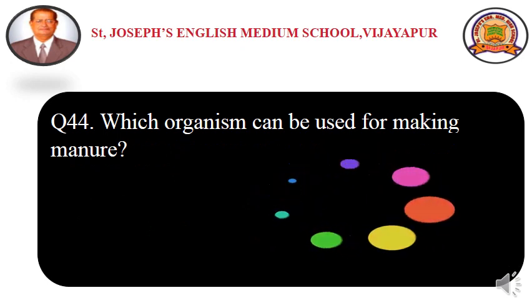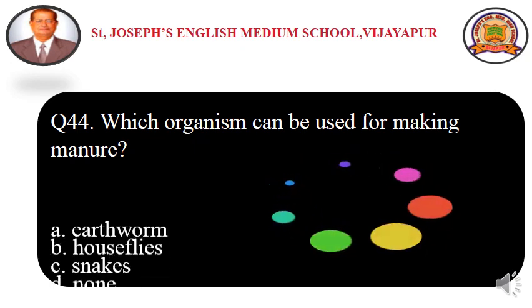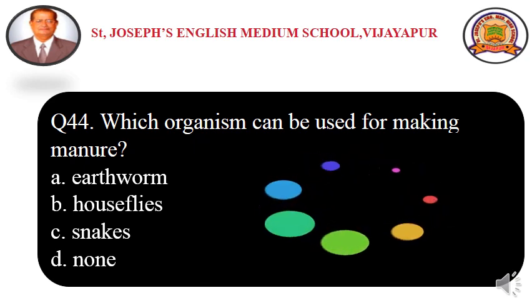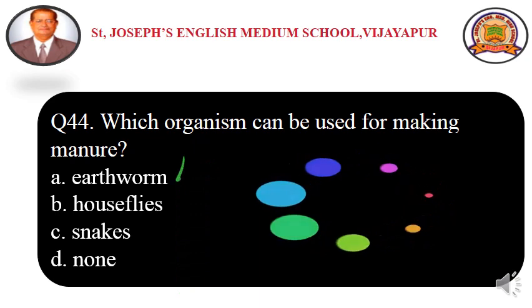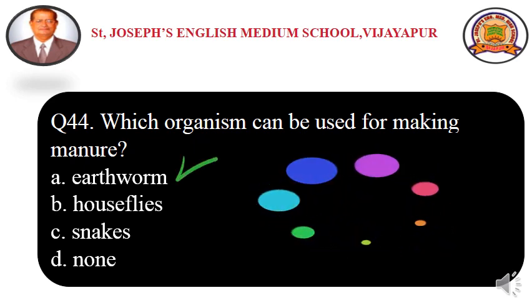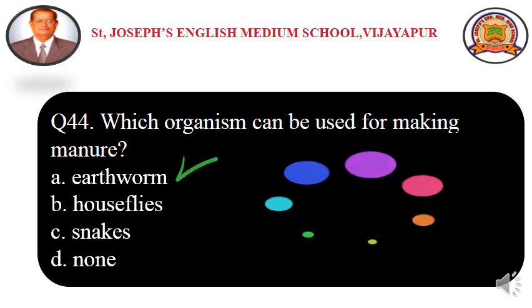Question number 44. Which organism can be used for making manure? Options are option A, earthworm, option B, houseflies, option C, snakes, and option D, none. Option A, earthworm is an organism which is used to convert kitchen waste and animal waste into manure. So earthworm is called the farmer's friend, right? Option A, earthworm is the right answer.